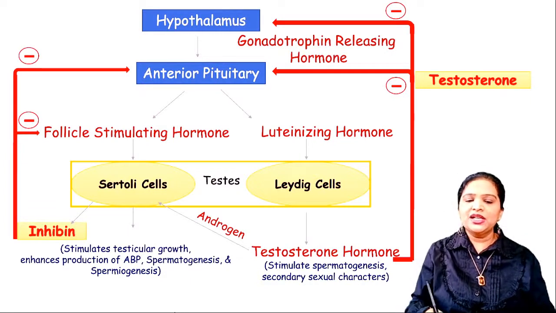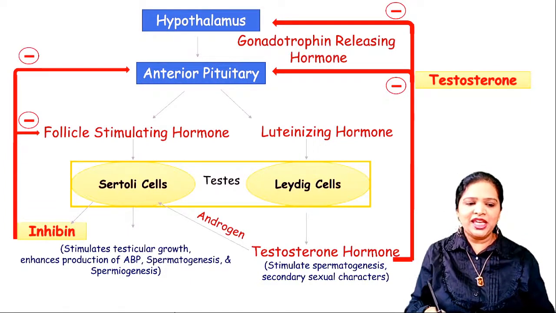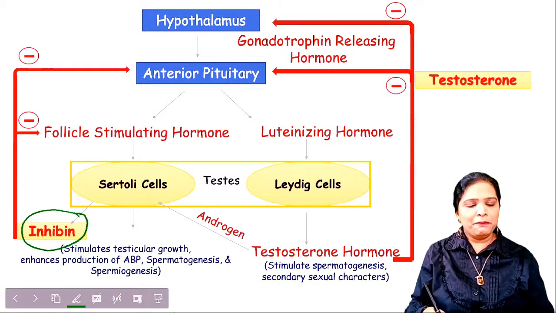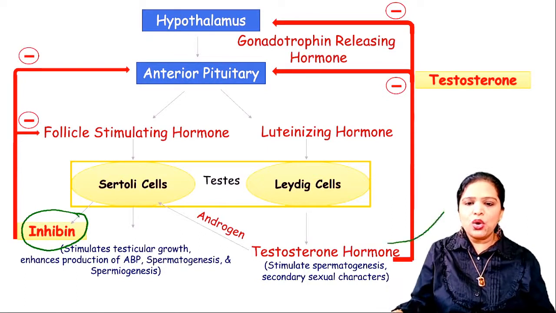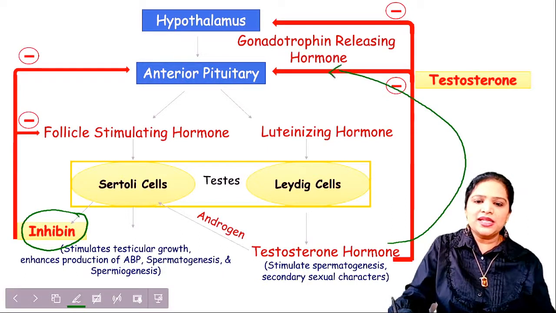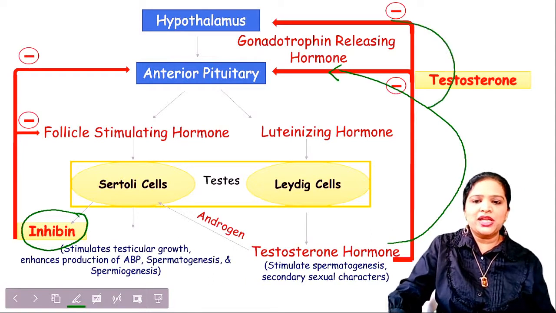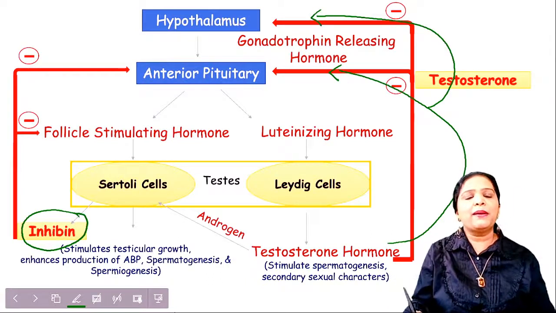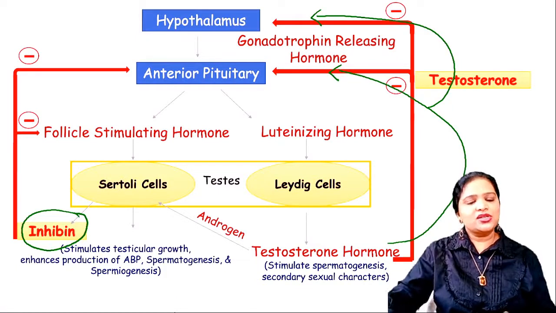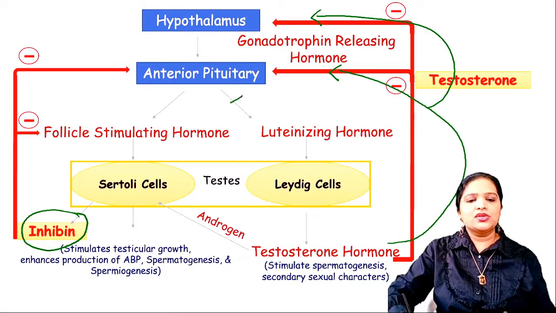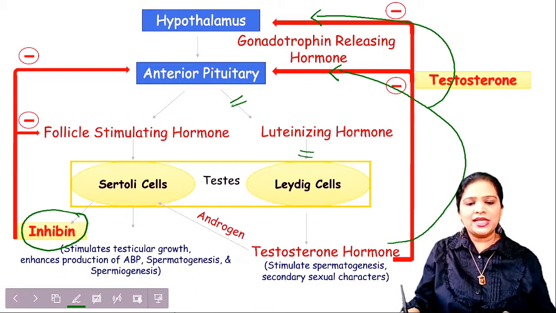See here, Sertoli cell produces inhibin. Inhibin is only giving the signal. But in the case of testosterone, which is produced by the Leydig cells, the testosterone itself goes and stops the signals from the anterior pituitary and also directly from the hypothalamus, that is in the central control. So this testosterone stops this so that this pathway gets terminated.